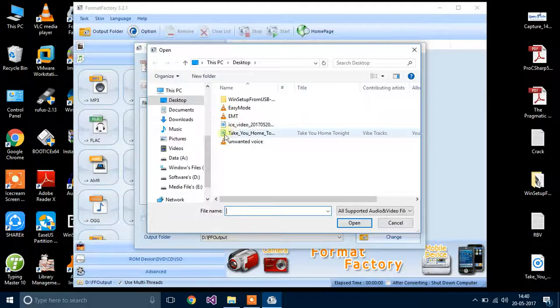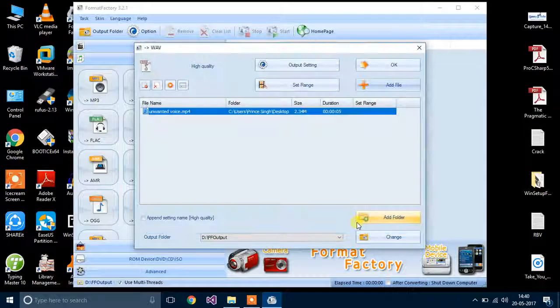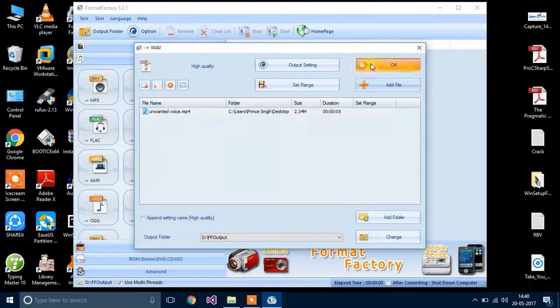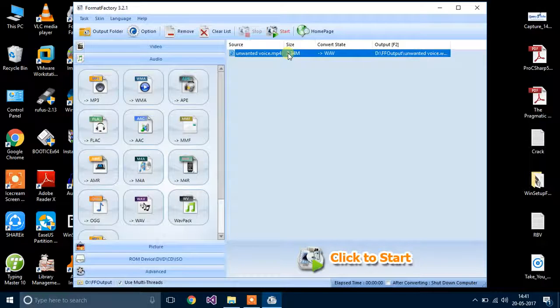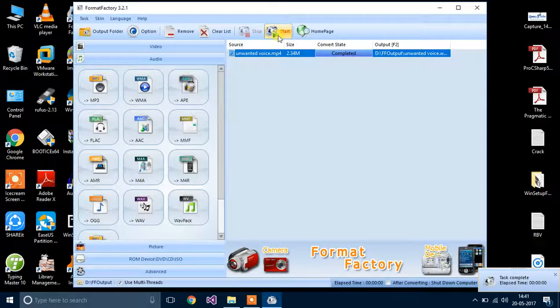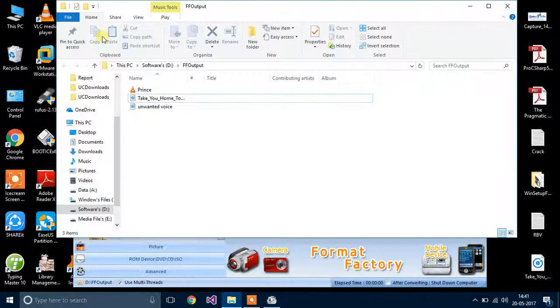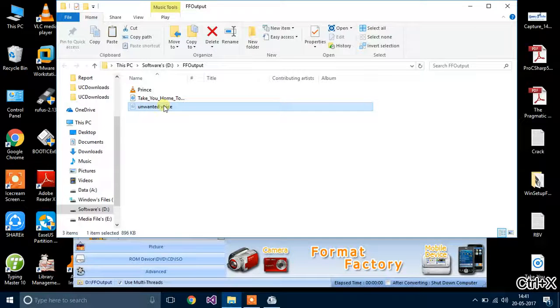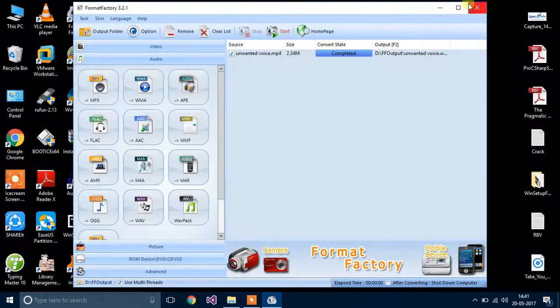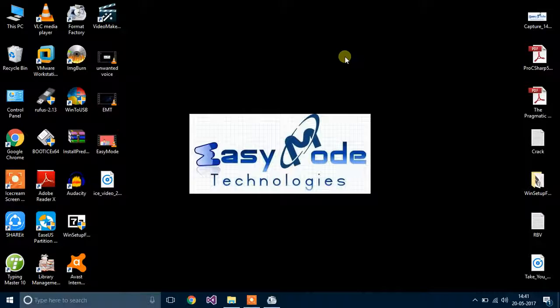Add file. Take the unwanted voice video. Open and click OK. Click on it, then click start. As you can see, it will be completed. Go to open folder. Take it from here. Put it on desktop.